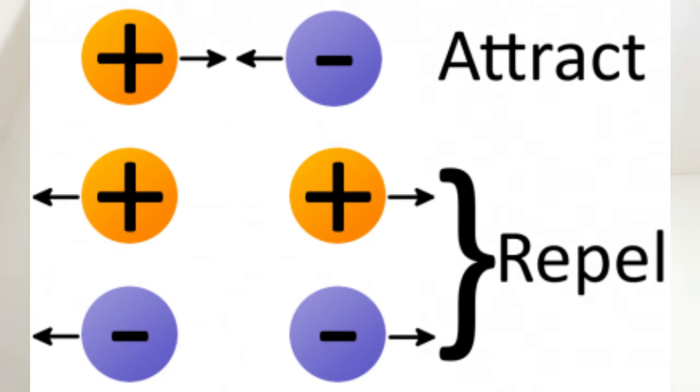If two positively charged particles come in contact with each other, they will repel each other. The same goes with negatively charged particles: if two electrons come in contact with each other, they will repel each other. However, if a proton and an electron come in contact with each other, they will attract. The amount of force acting on two charges depends on how far they are from each other. The closer you are, the greater the force of attraction.